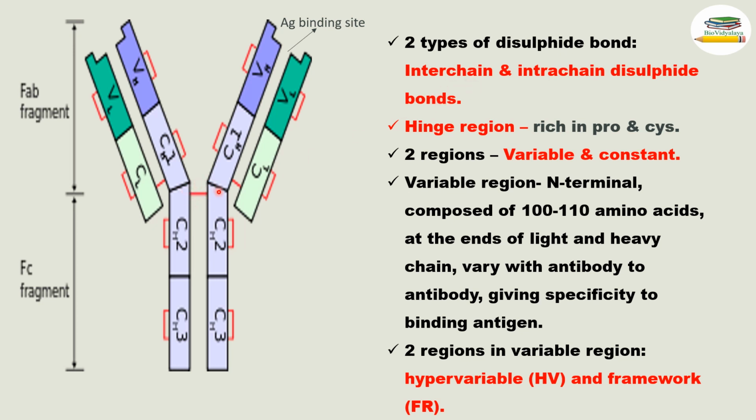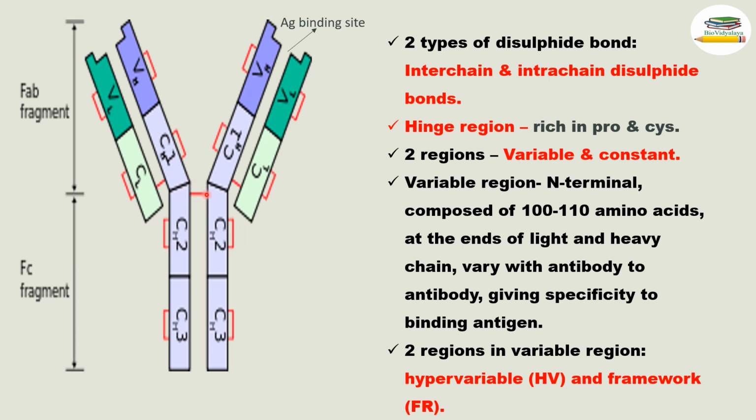This bond is called interchain because it is present between 2 chains. This is also interchain, so this is also present between 2 chains. And these are the intrachain disulfide bonds because these are present within one chain. So these are intrachain disulfide bonds. Okay, this is the hinge region.